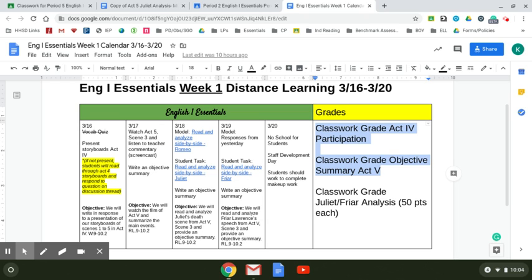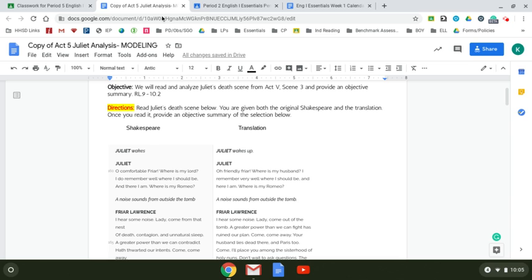Now, let's look at what you were asked to do yesterday, because a lot of you need to revise. Yesterday, it asked you to read Juliet's death scene and provide an objective summary. A lot of people provided an objective summary of the scene with Romeo, which I did as an example for you. This is a different scene, so it's a little different from the movie. Romeo dies, he takes the poison, and then Juliet wakes up. And this scene shows you what happens after Juliet wakes up.